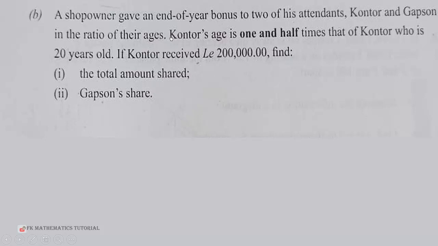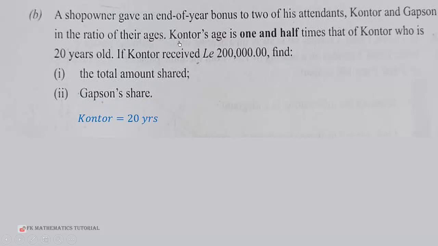So let's assume that this is Grabson's age, because they repeated it. Perhaps this should have been Grabson. So Grabson's age is 1.5 times that of Contour. It's a typing error here, so let's assume that is the correct thing.